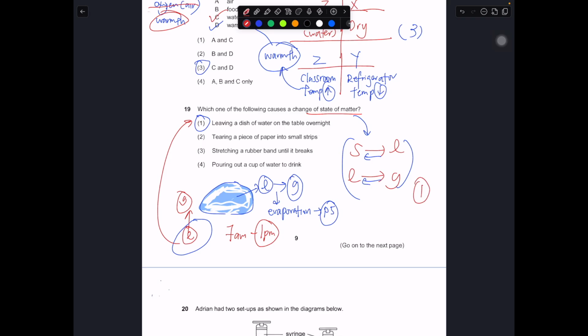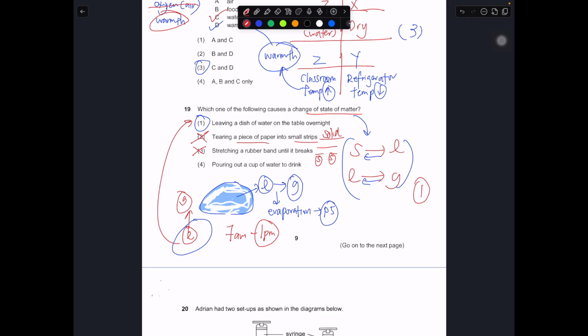2, 3, 4 cannot be the answer, because when you're tearing a piece of paper into smaller strips, the piece of paper still exists in the solid state, but it's just smaller pieces. When you're stretching a rubber band until it breaks, even when one rubber band breaks into 2 rubber bands, they are still solid. They are 2 solid rubber bands, just smaller in length. So 2 and 3 cannot be the answer.